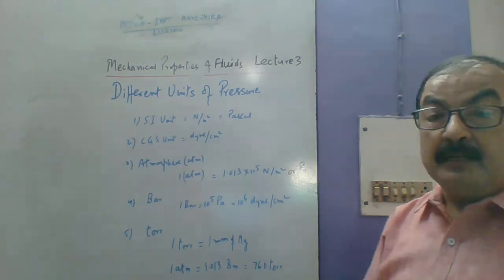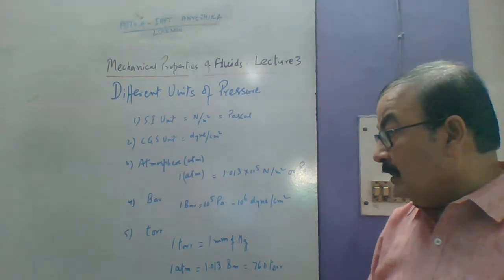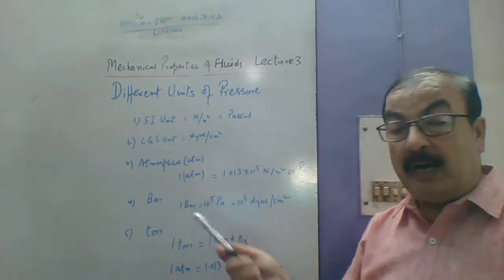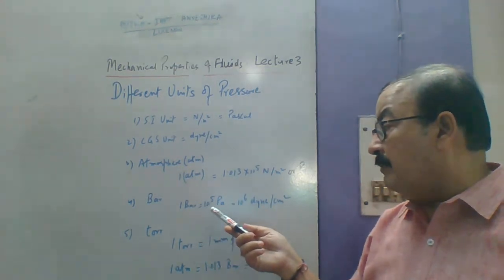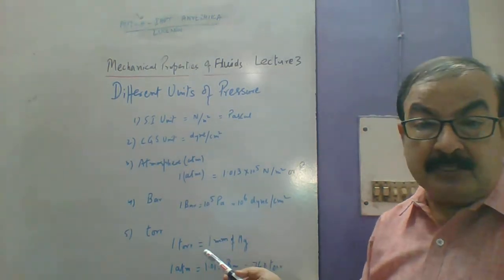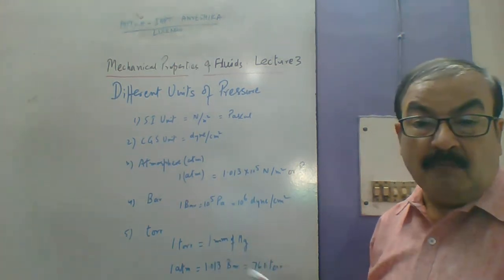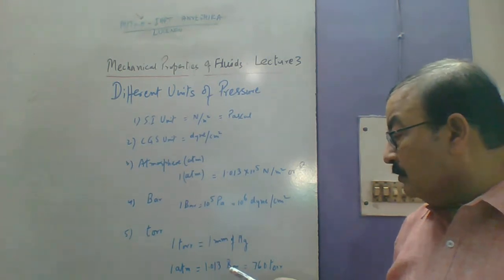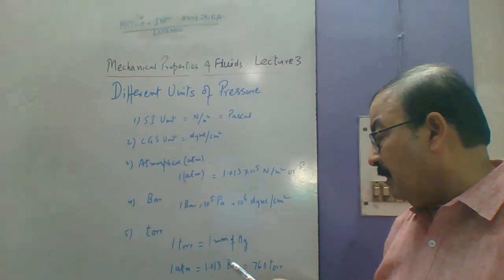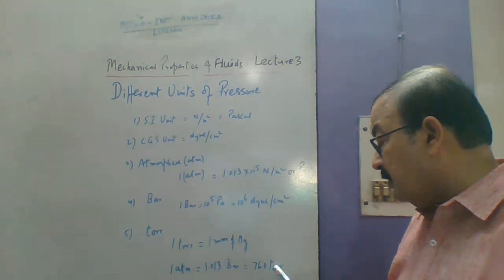PA. Now, for higher pressure, where we have to apply a very strong pressure at a particular area in very high experimental physics, we take it in bar or torr. One bar equals 10 to the power 5 Pascal or 10 to the power 6 dyne per centimeter square. Clear? Similarly, we have torr. One torr equals 1 millimeter of mercury. 1 atmosphere equals 1.03 bar or 760 torr.